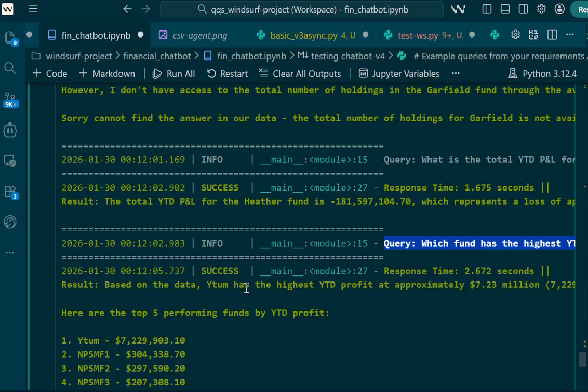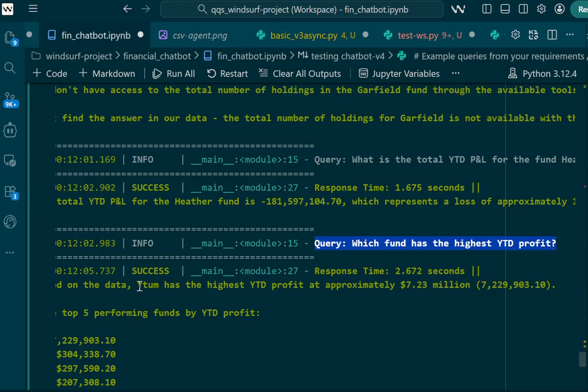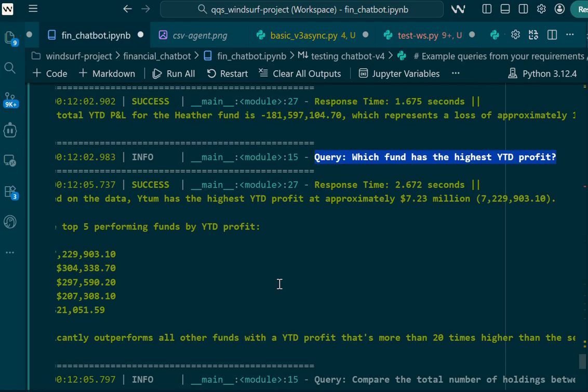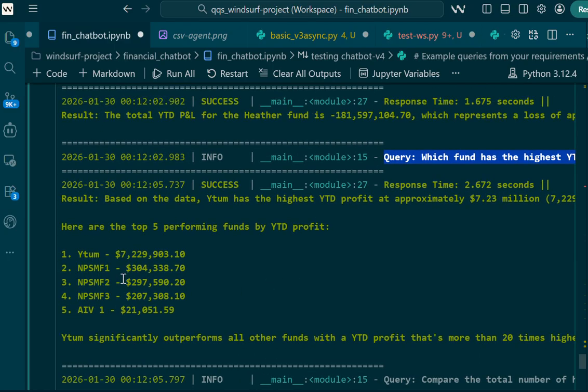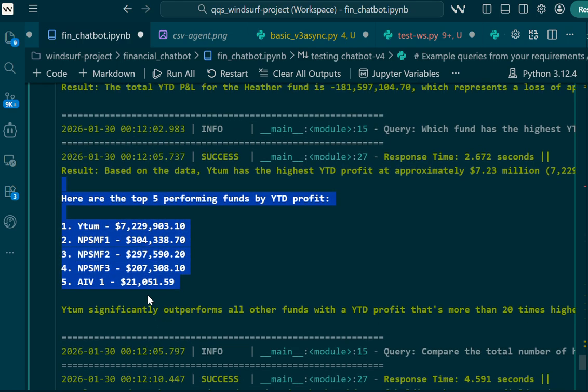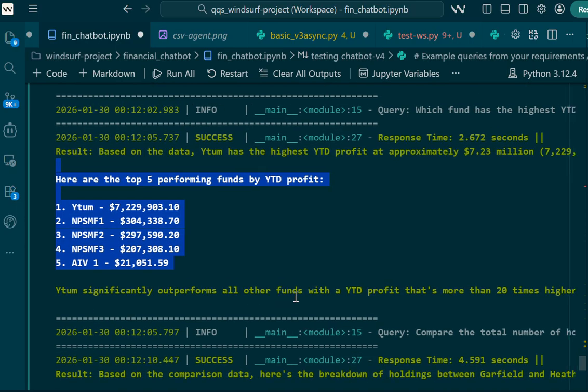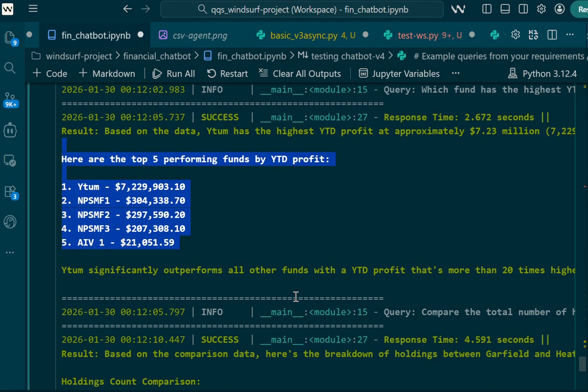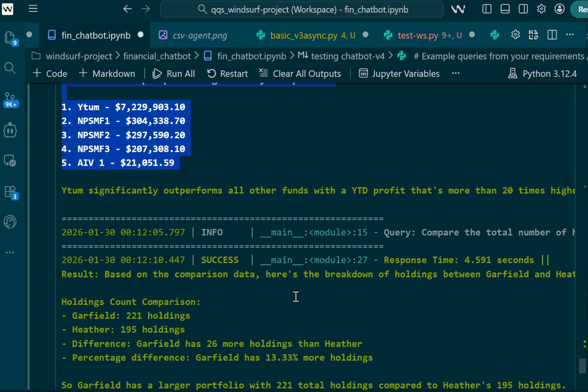Based on the data, YTM has the highest year-to-date profit, approximately 7.23 million. Here are the top five performing funds by year-to-date profit. It compares them and says it is 20 times higher than the second best performer. So it does a comparison also.